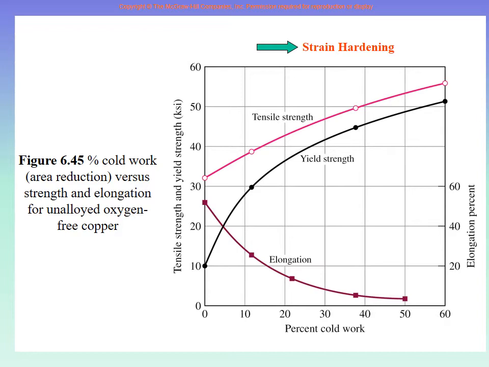Or if we increase the strength by strain hardening process, cold working process before manufacturing, then I decide that I still want, say, 25% ductility. So 25% ductility is roughly here. So I do not go more than 8-9% cold work. Some strength increase has already happened. And so we have to think as an engineer how much strength increase we want and how much